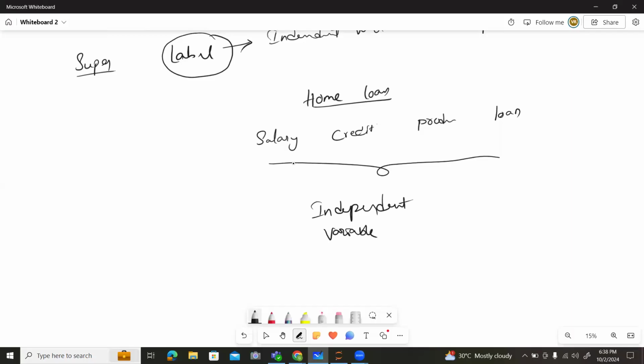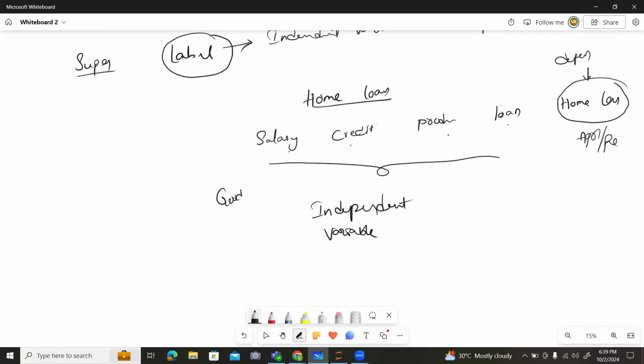Whereas, based on the salary, credit score, properties, and loans, the home loan is dependent. We will get approve or reject. So this is known as a dependent variable, because it is dependent upon the salary, credit score, properties, and loans. If everything is in good condition, only then will we get the loan.